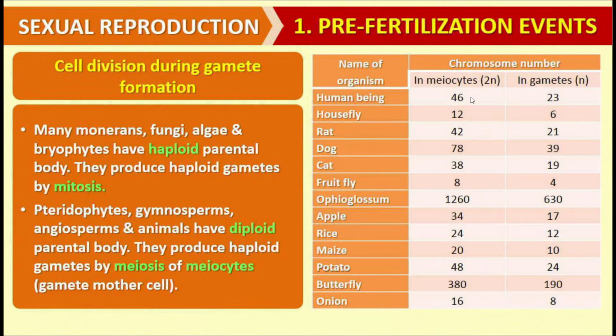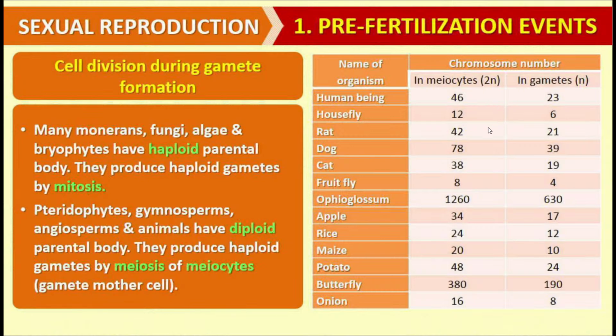In case of human beings, we have 46 chromosomes in the diploid cells, that is in the normal cells or in the cells of testes as well as ovaries. But in the gametes, due to meiosis, only 23 chromosomes are left. Sperm is having 23 chromosomes and egg is also having 23 chromosomes. And thereafter, when the sperm and egg unite, again the 46 chromosome complement is maintained in the human species.